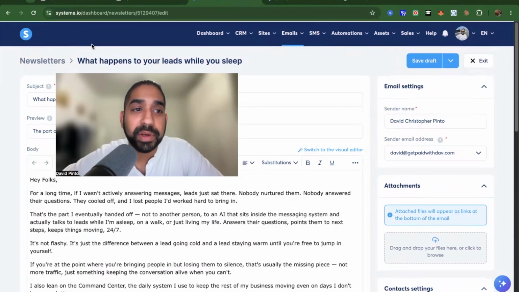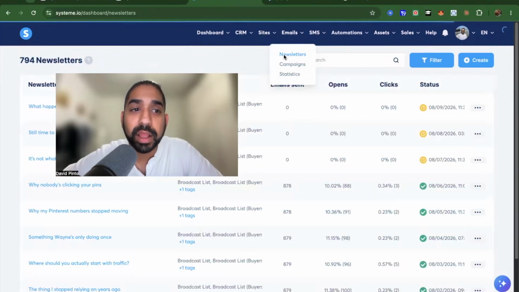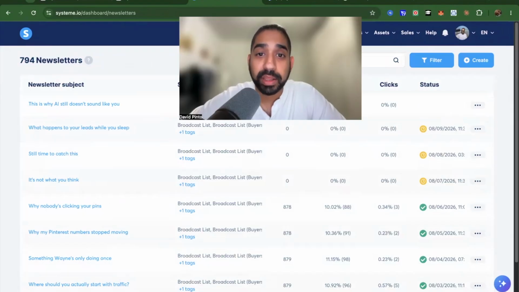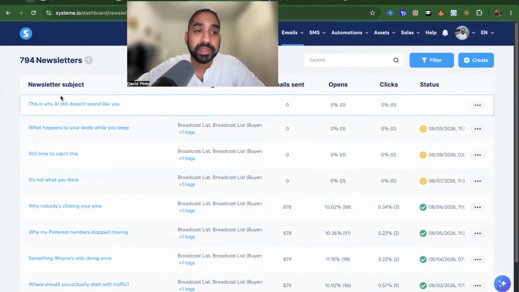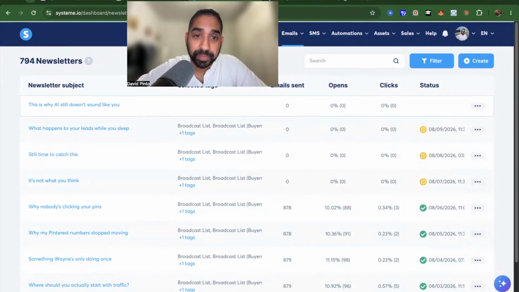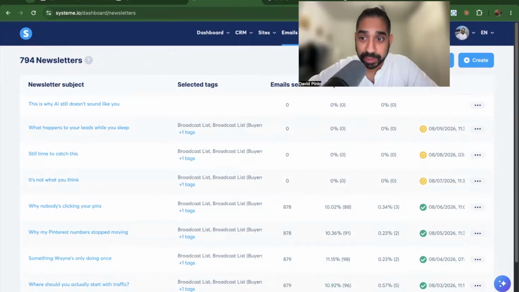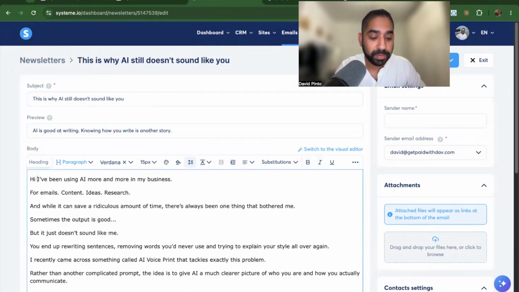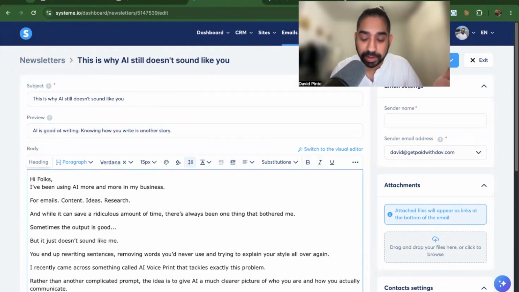Okay, I'm going to very briefly just go to newsletters again, and you can see right here, guys, I didn't touch anything in Systeme.io, but there is a new newsletter created. There's no selected tags because, as I said, it couldn't do it. And now we want to click on it and let's see what it did. So here, there's one thing that it didn't do. It didn't say hi folks. Usually I say hi folks. I would just put that there just to not prompt it again. But this is something I could have done in my review.